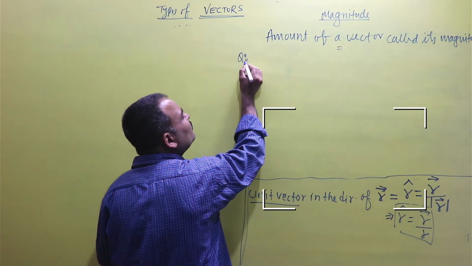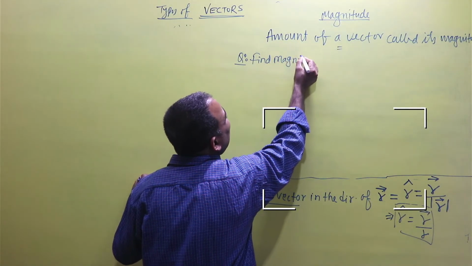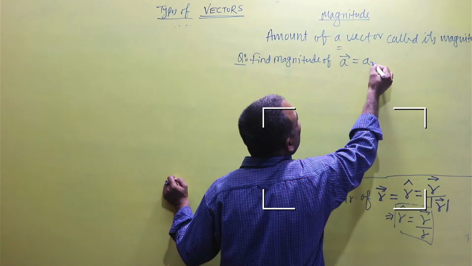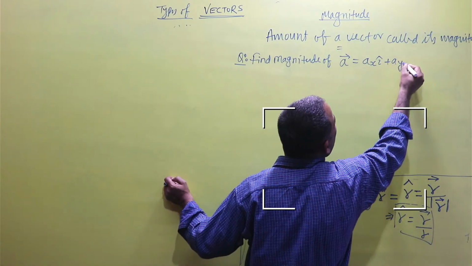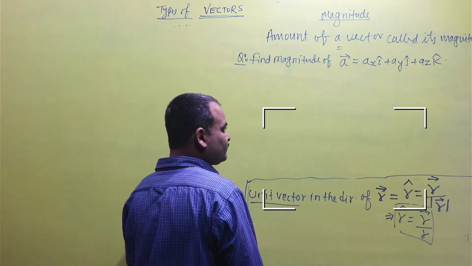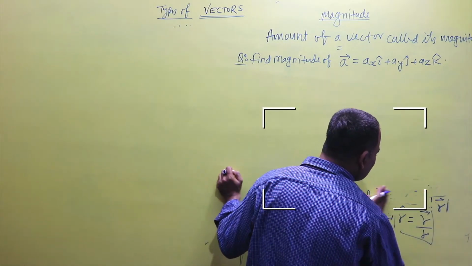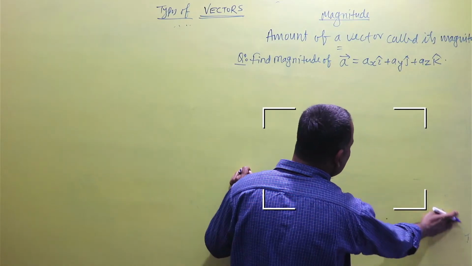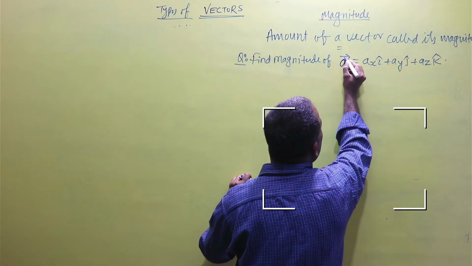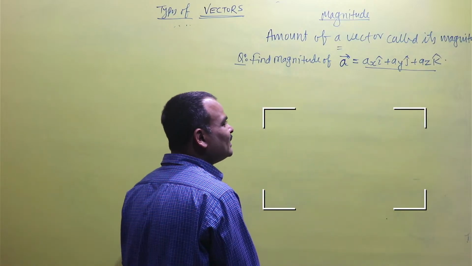If the given question is: find the magnitude of vector A equal to AX i plus AY j plus AZ k.